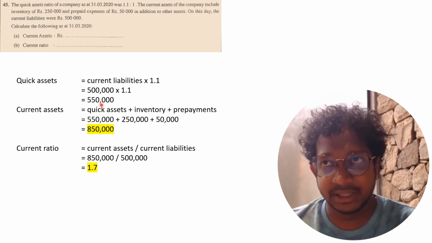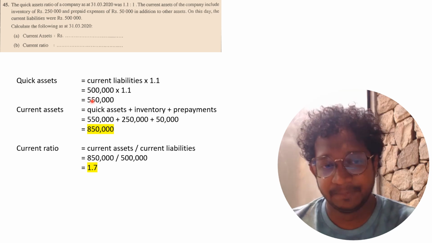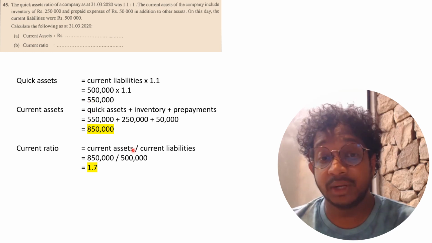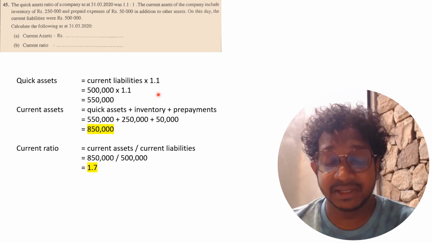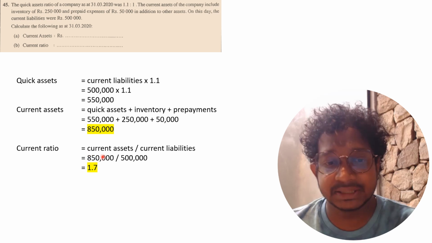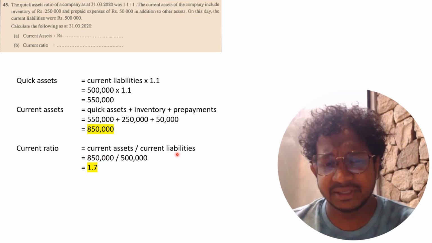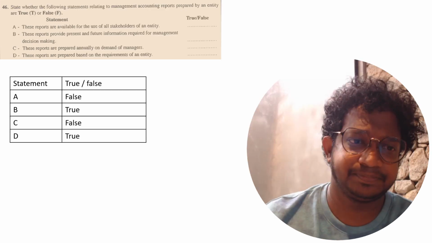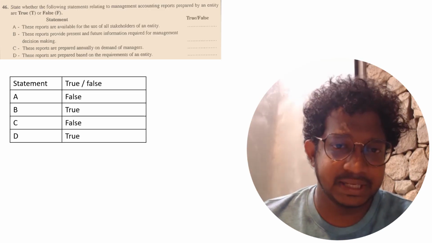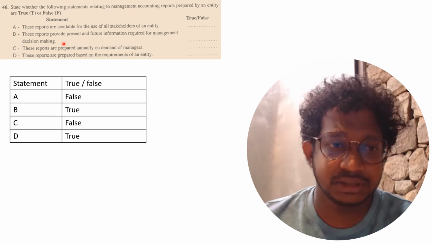Quick assets means subtracting inventories and prepayments from the current assets. So then you can add inventories and prepayments to the quick assets, and you can find out current assets. The current ratio would be current assets divided by current liabilities. So 1.7.